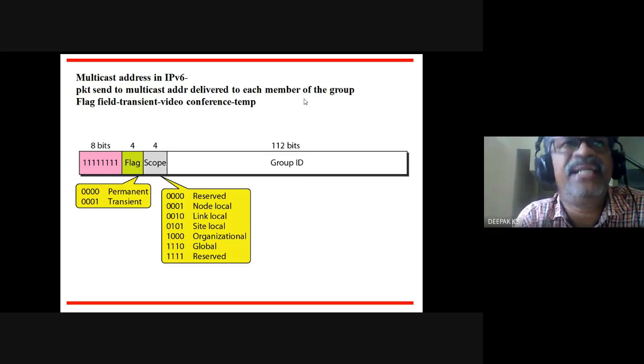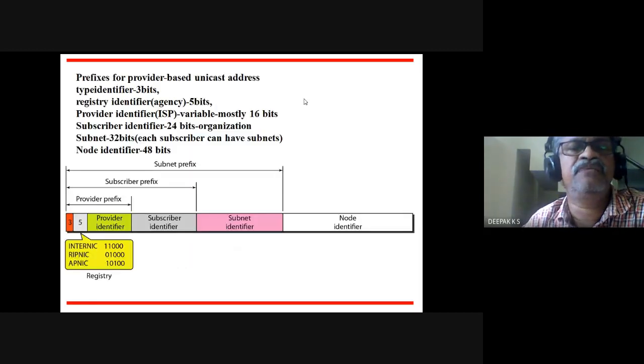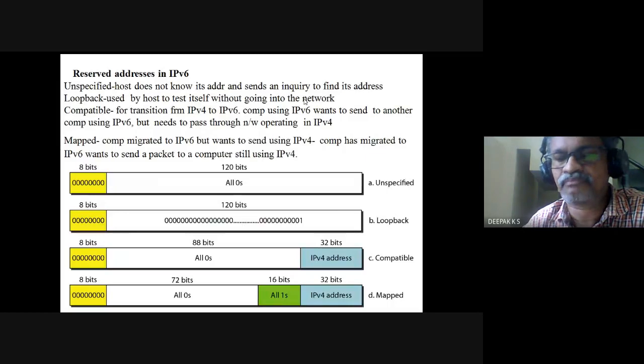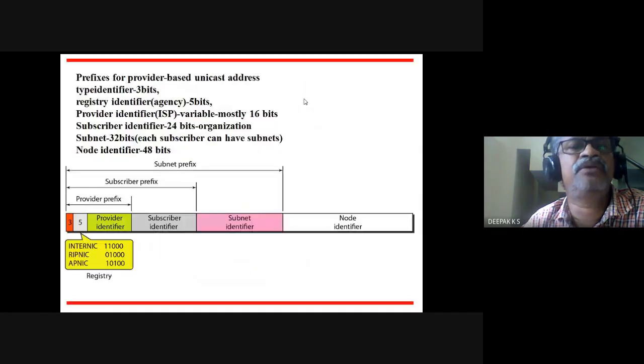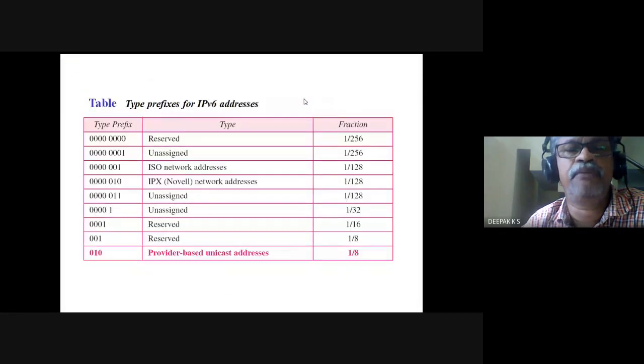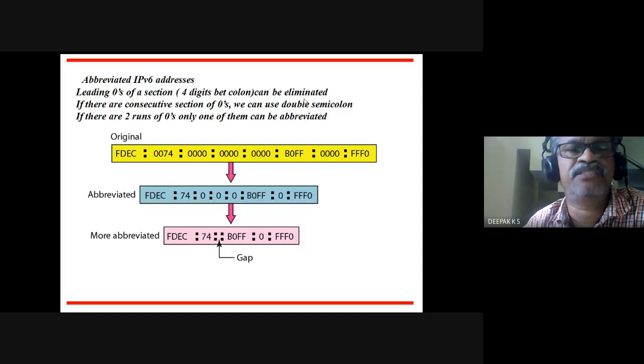There is also anycast. I haven't put this on the slide. Anycast means it will be delivered only to the nearest member of the group. Only one member of the group it will send. That type of addressing is also there. So this is the format for multicast address. So these are the different types of address, and we just saw this one type, which is the provider based unicast address, and this is the normal abbreviation of this IPv6.